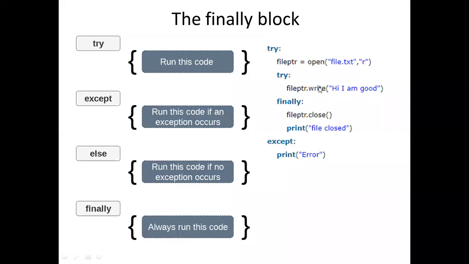Look at this. Here I am opening a file, right? After opening the file, you want to perform the write operation. After performing the write operation, you need to close the file. Here, which statement is compulsory? Closing of the file is compulsory.